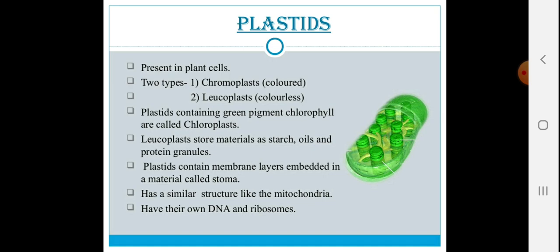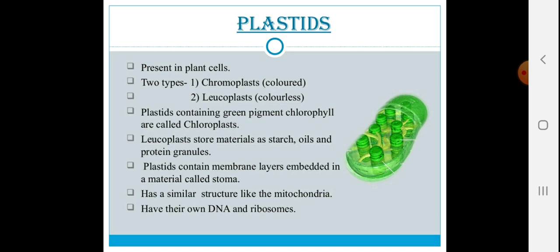Now, these plastids are present generally in the plant cell. They are green in color. They also contain chloroplast, which function for photosynthesis. You have already known about the photosynthesis in your previous classes. They are of two types, chromoplast, which are colored, and leucoplast, which are colorless.